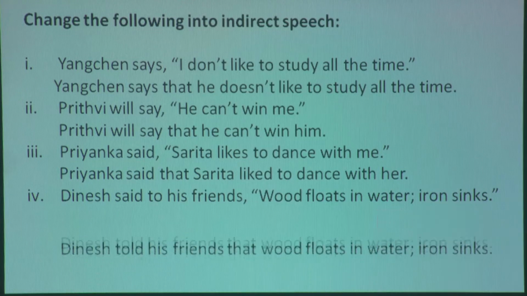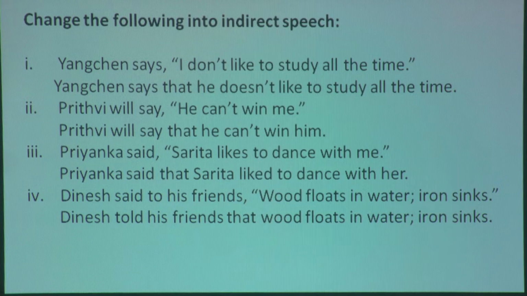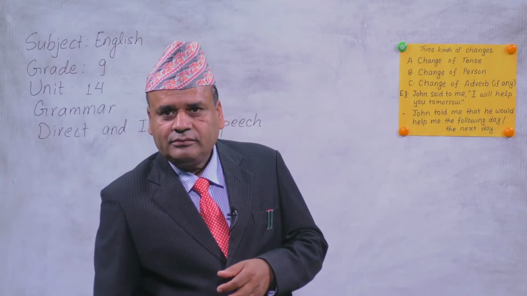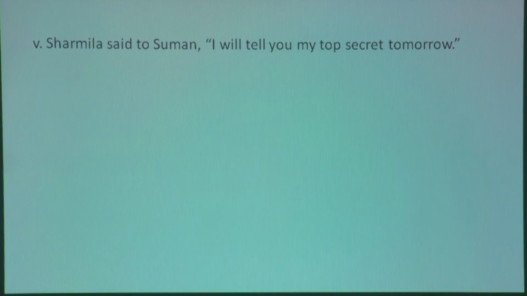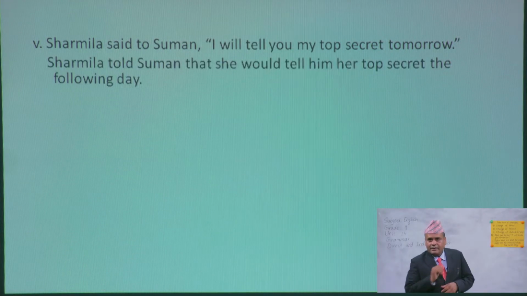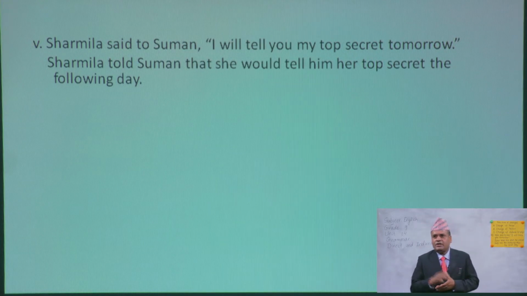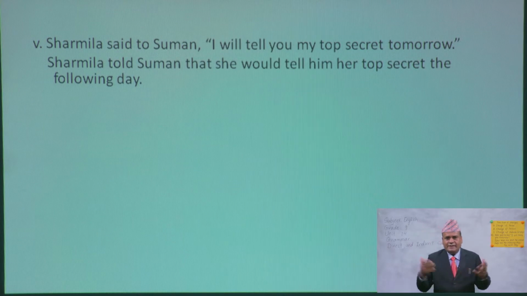Right? And what happens in this case? Dinesh told his friends that wood floats in water and iron sinks. Okay? And next is, Sharmila said to Suman, I will tell you my top secret tomorrow. Here, you see, Sharmila told Suman that she would tell him her top secret the following day. Just now we did one sentence, tomorrow goes to the following day. Right? Will goes to would when we change the tense.